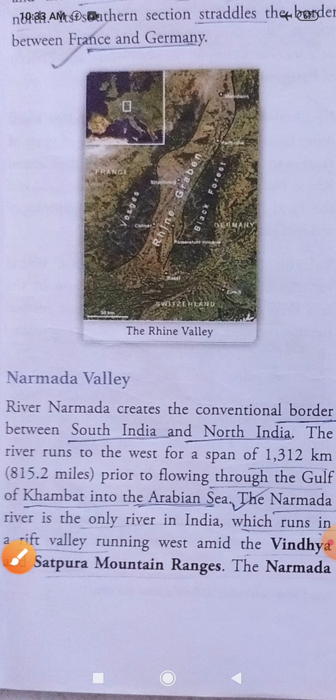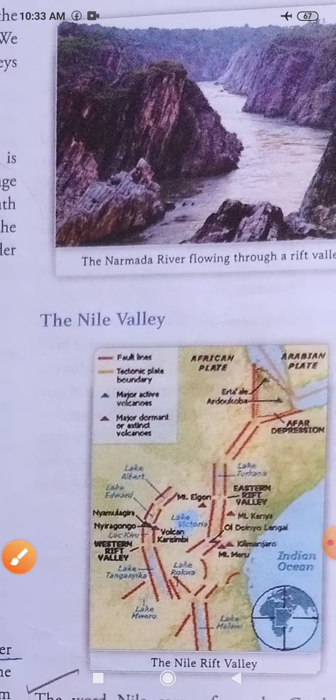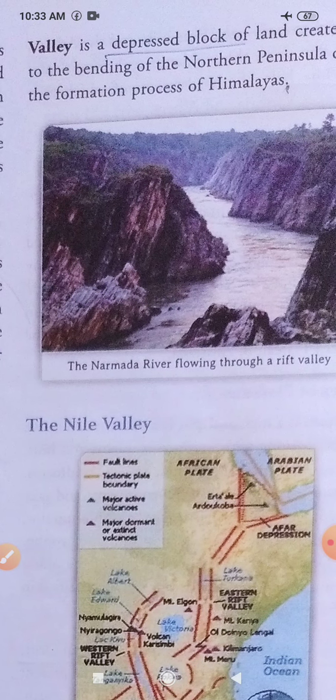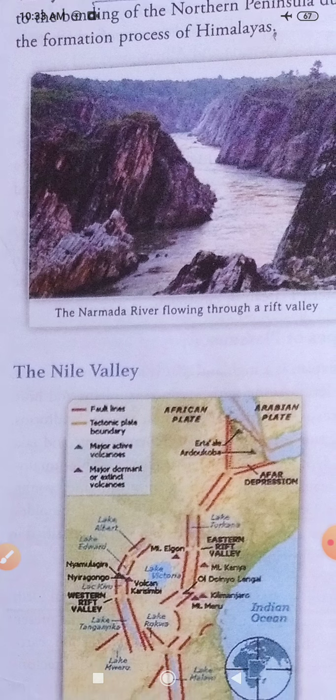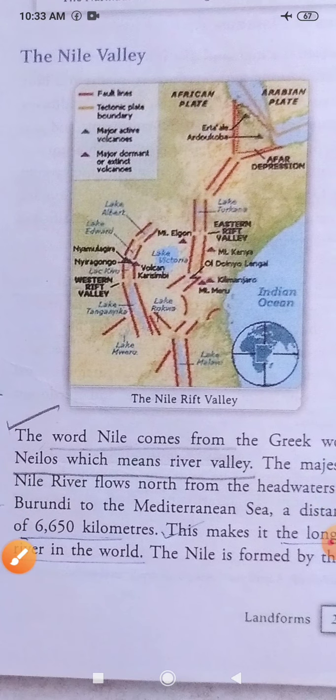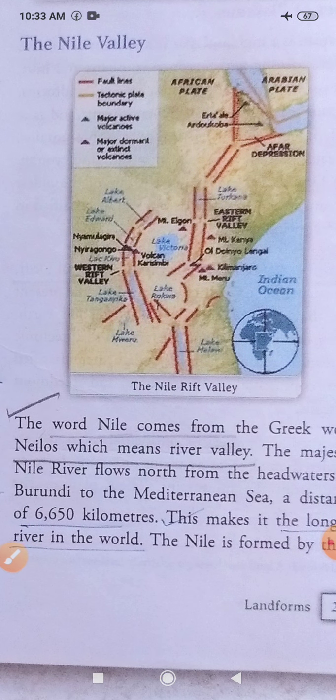Okay, now the other important valley is the Nile Valley. So where is the Nile Valley? All of you know it is in Egypt. Okay, so it is one of the most important, and because of the length of the Rift Valley, this Nile River has become the world's longest river. It flows about 6,650 kilometers.